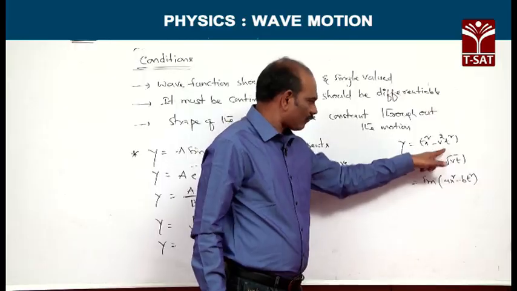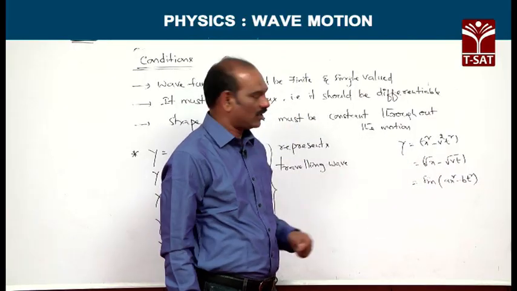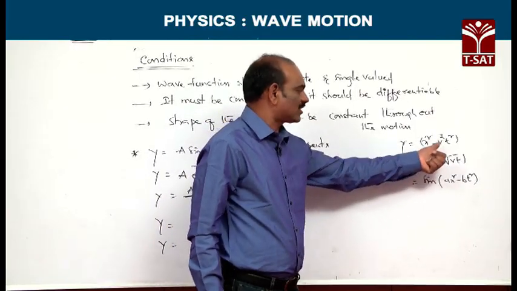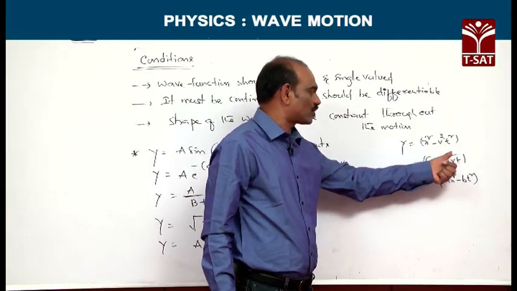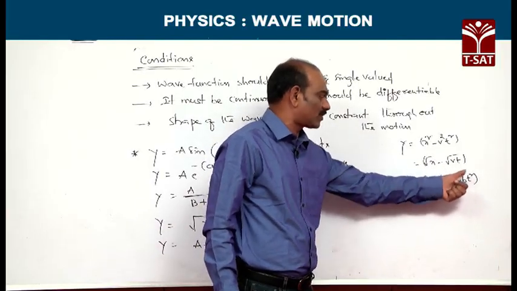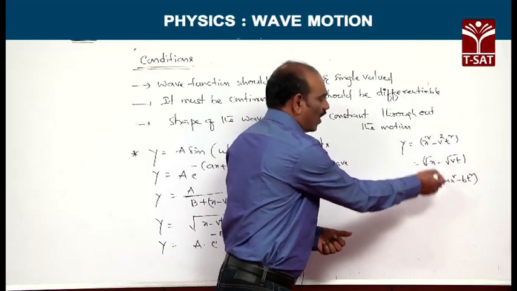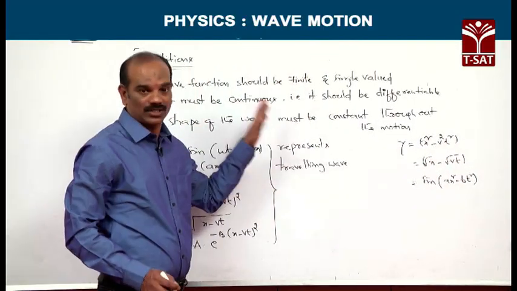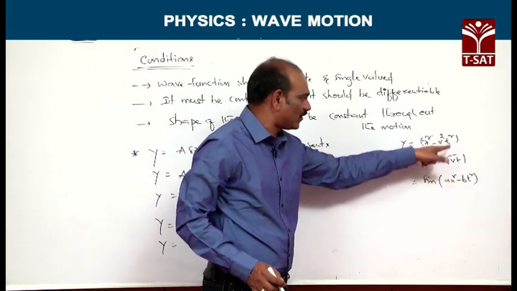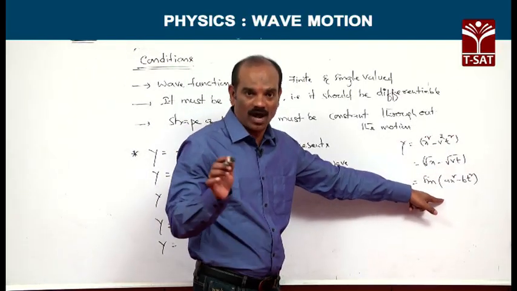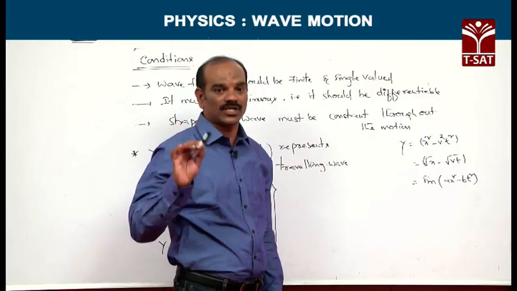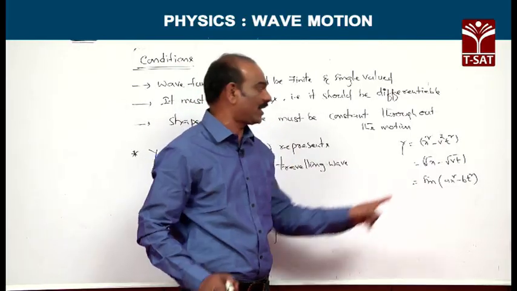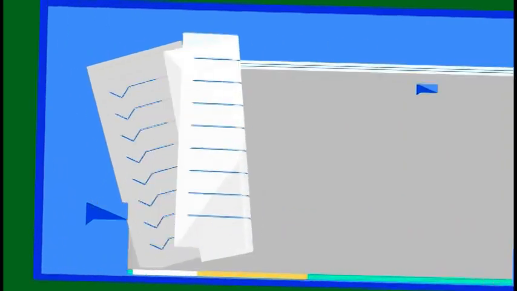Now, here are some examples: y is equal to x square minus v square t square, or root x minus root vt, or sin of x square minus bt square. These are the forms of equations which do not satisfy these conditions. Therefore, equations in this form are not progressive waves. That means they do not represent a progressive wave.